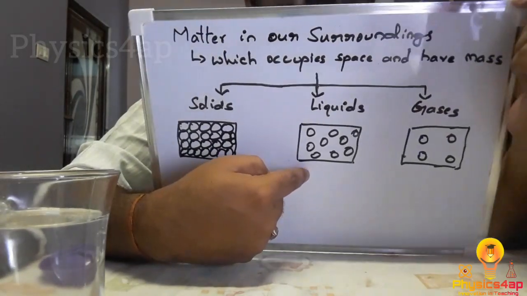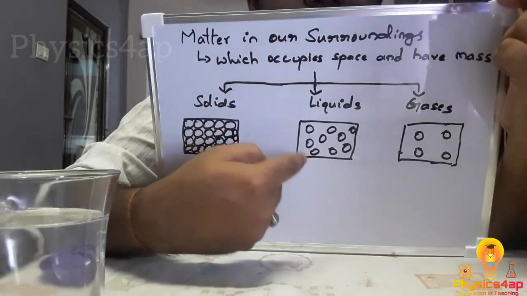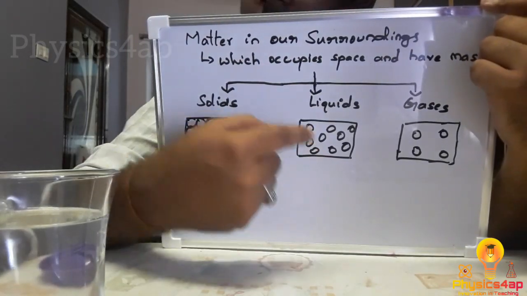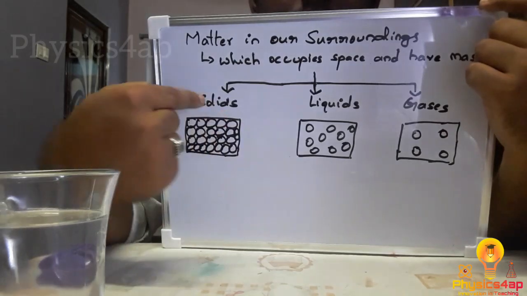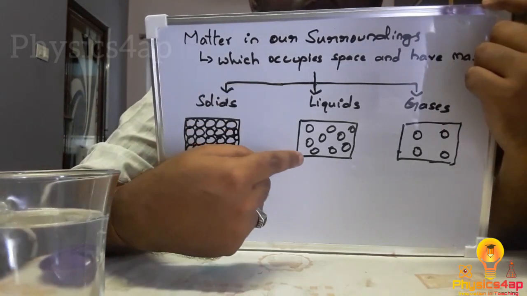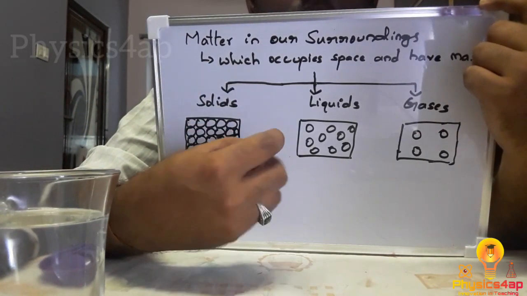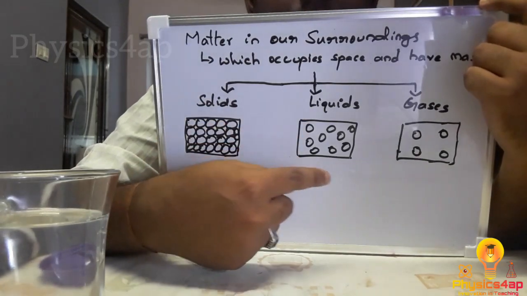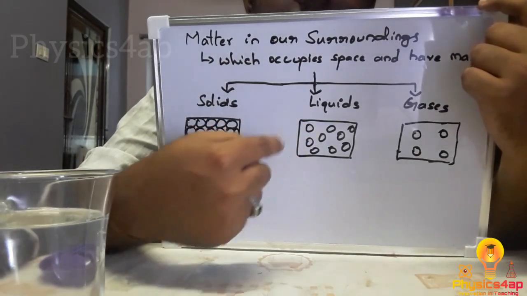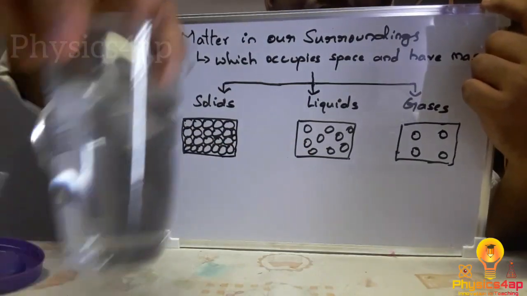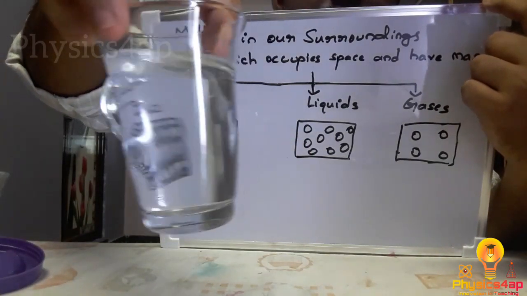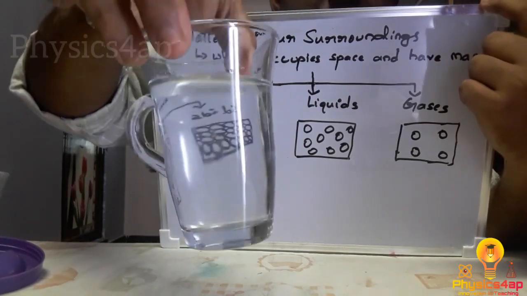that the particles are a little loosely packed. Now when the salt particles are added to the liquid, salt is nothing but solid here. They get dissolved and mix in between the liquid particles. Due to this, we cannot see the difference in the water. Everybody thinks it's just normal water, but it's salt water.